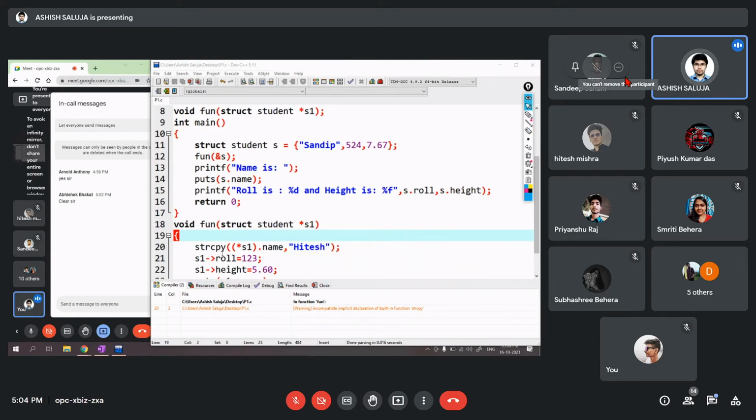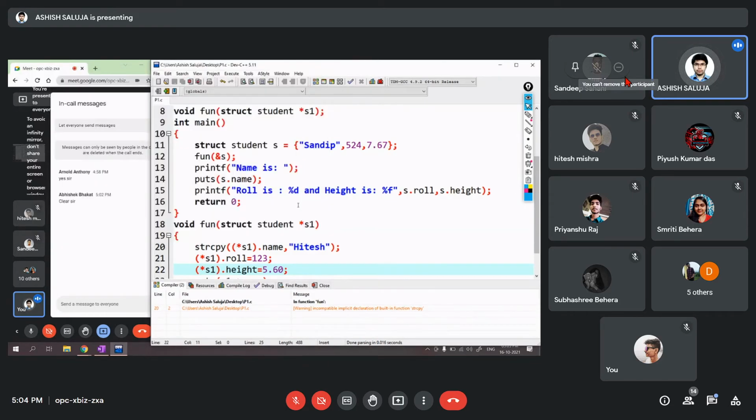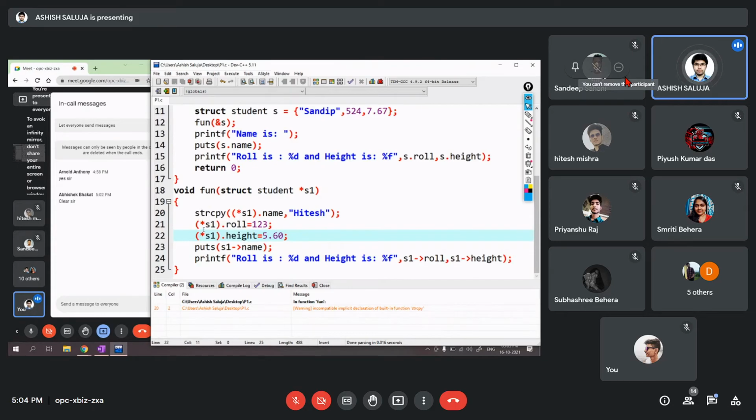So I can write here as s1 dot this. S1 dot height. That's perfectly fine, and the output is there. So this point also in the exam, it may again come in the 2 marks, I'm saying in the output questions, the question will be in this form. So again, you may get confused. So we have used arrow operator, and here we are accessing like this. Perfectly valid, no issues. Clear है ये चीज भी?